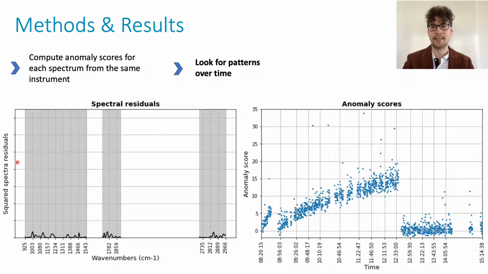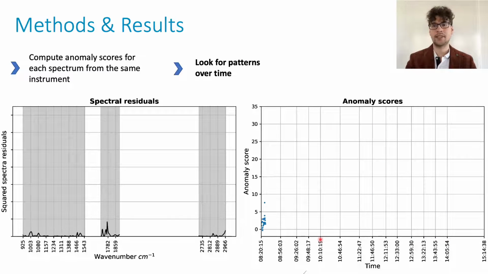On the y-axis, you can see the spectral residuals. In other words, by how much the spectrum deviates in a particular region of the infrared spectrum. Remember, as long as we only see small and random fluctuations, everything is all right. Everything that manifests as a clear and persistent pattern is most likely due to instrument instabilities.